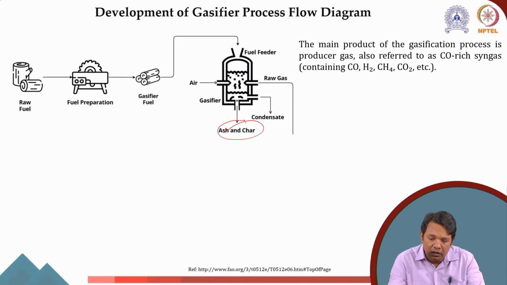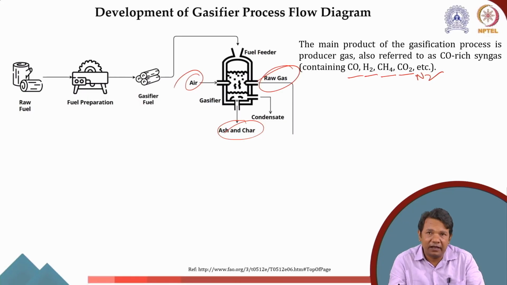Now, coming back to the raw gas. The main product, as I said, is combustible and non-combustible gases. We will have CO, H2, CH4, CO2. If I'm giving air, then I'll also have N2. I'll have some tar and some impurities as well. But collectively what we get is a hydrogen-rich or CO2-rich syngas.